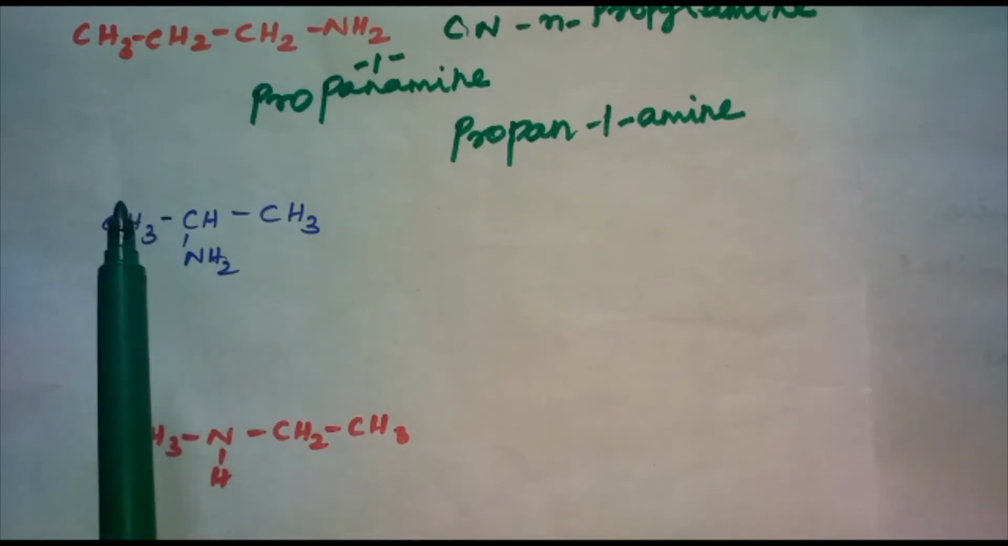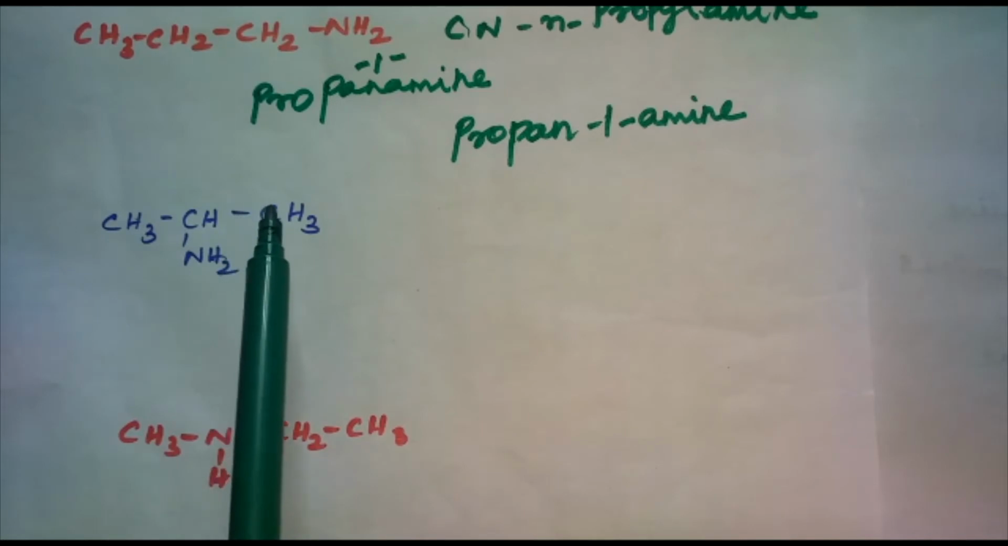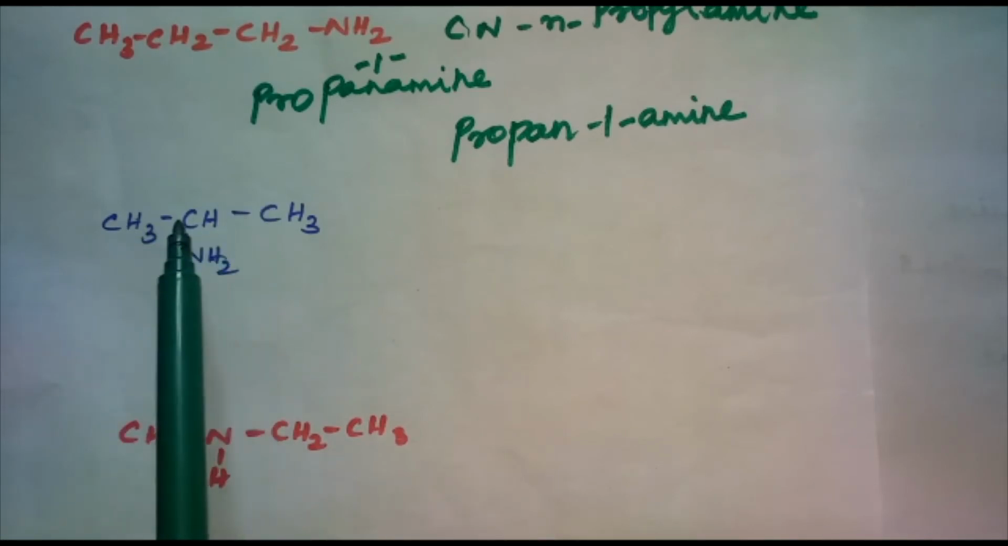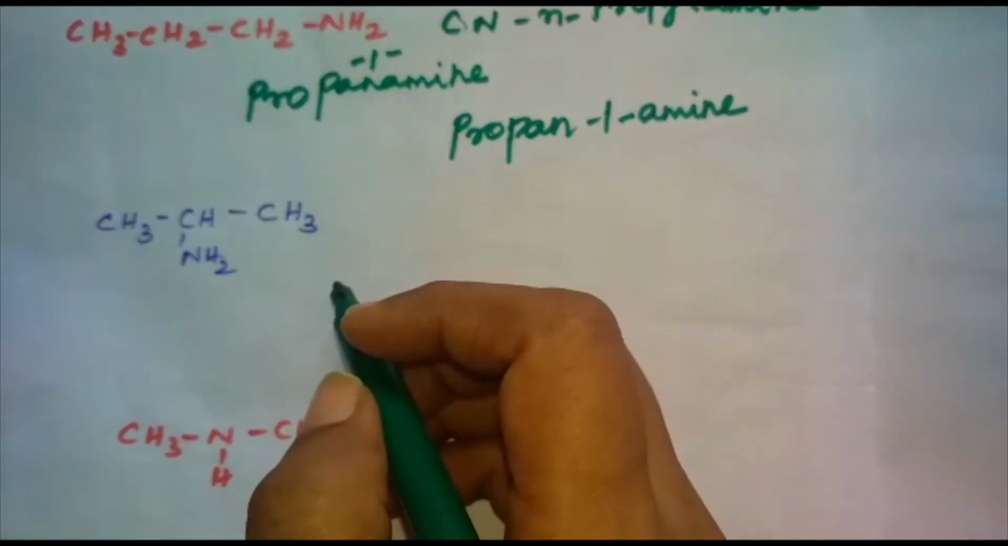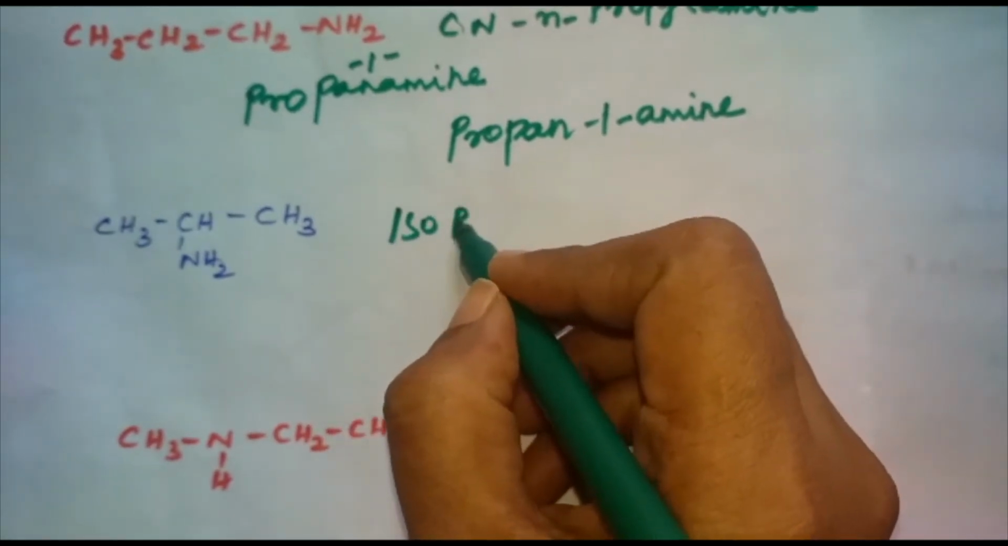Next one is CH3CH(NH2)CH3. Here, how many carbon atoms are present? 3 carbon atoms. So the parent alkane is propane. One hydrogen atom of propane is replaced by NH2. That is the second carbon atom. Numbering can be done from the right hand side or from the left hand side, because the middle carbon atom will carry the number 2 position. So the common name of this compound is isopropyl amine.